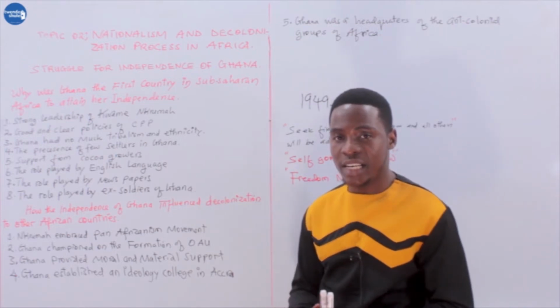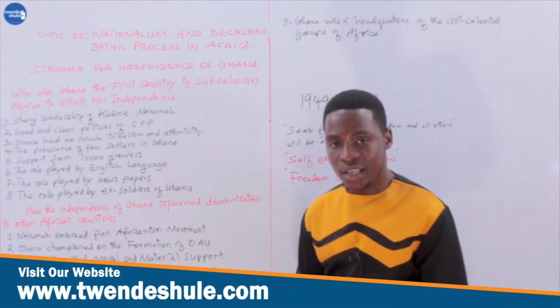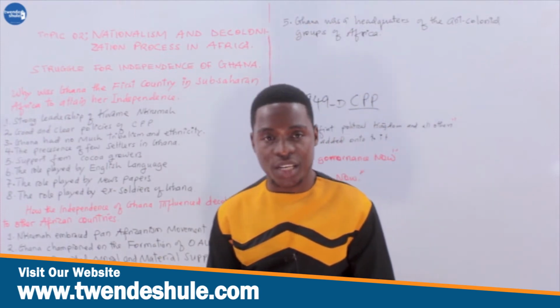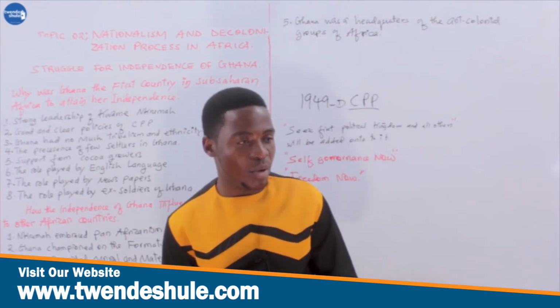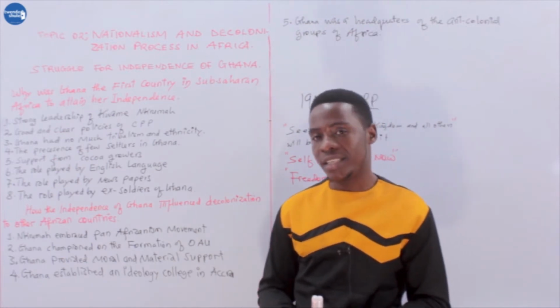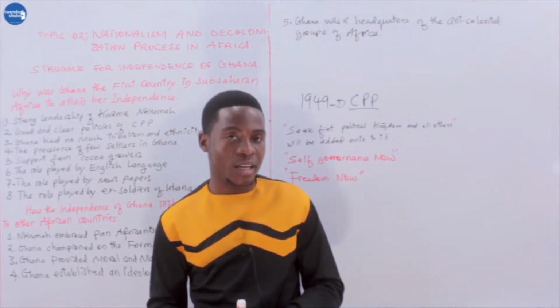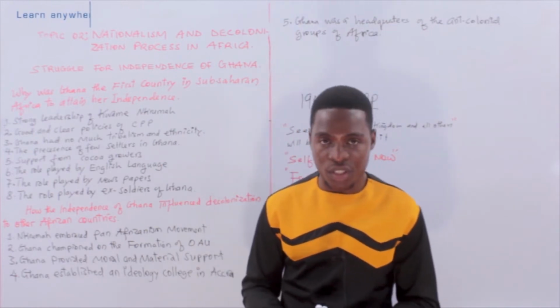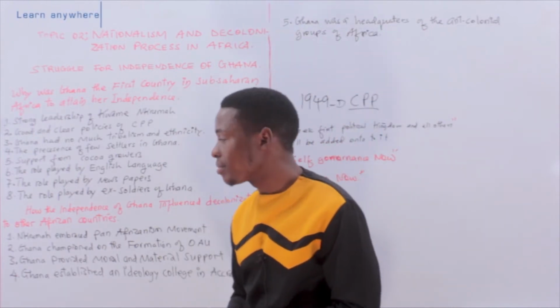Three years later, in 1960, Ghana became a republic. Nkrumah became the first president of Ghana until 1966, when he was overthrown in a coup d'etat.